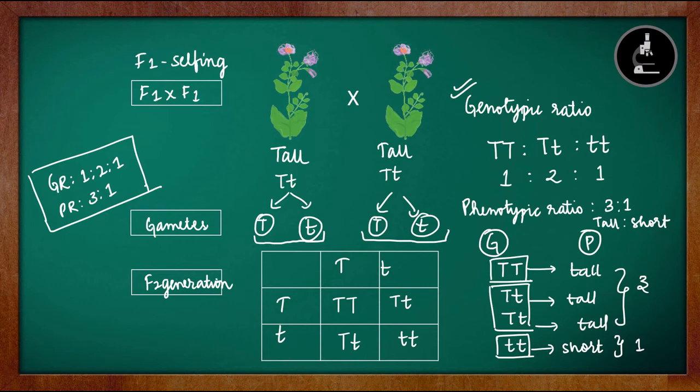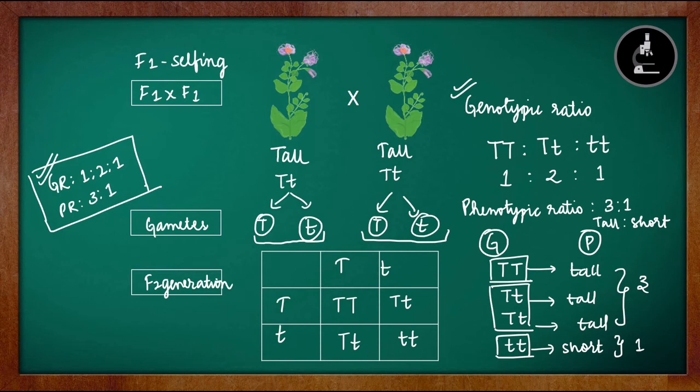There are some very simple conclusions we can make: there are 2 alternative forms of the same gene, and out of these one will be dominant, and only the dominant one will be visible in the F1 generation. Only when we cross the F1 generation can we find the recessive character in the F2 generation. So the recessive character will be hidden. It will not be expressed until the first generation plants are left to self-cross or self-pollinate. So these were the basic conclusions from the monohybrid cross. The very important point to remember is the ratio we obtained. Even if you forget the ratio, it just takes a couple of minutes to perform this cross and get the answer. So with this we come to the end of the monohybrid cross.